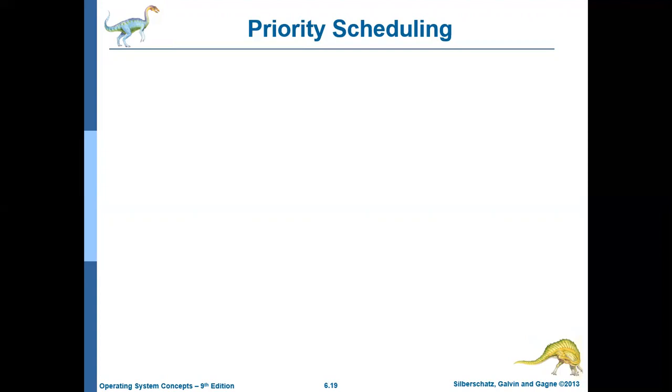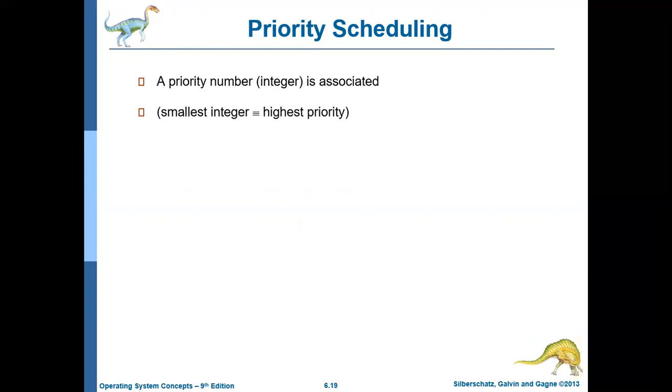In the priority scheduling algorithm, a number will be associated with every process, and that number is called the priority number. The lower the number, the higher the priority. That is, if the priority number associated with a particular process is less, then that means it has the highest priority.